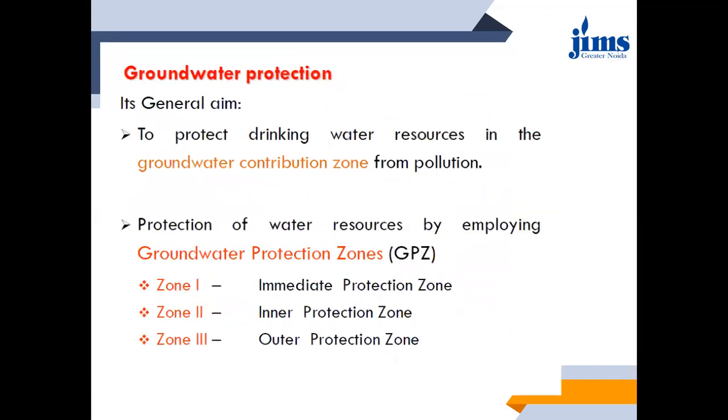So the protection of water resources can be done by employing groundwater protection zones. Based on these assessment techniques, we classify the groundwater zones into certain categories, that is zone 1, zone 2, zone 3. Zone 1 is your immediate protection zone. Based on the vulnerability, the more vulnerable it is, the more protection it requires. So based on those assessment techniques, we classify these groundwater zones into groundwater protection zones, GPZ.